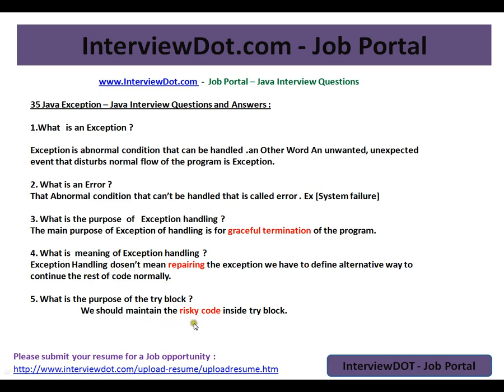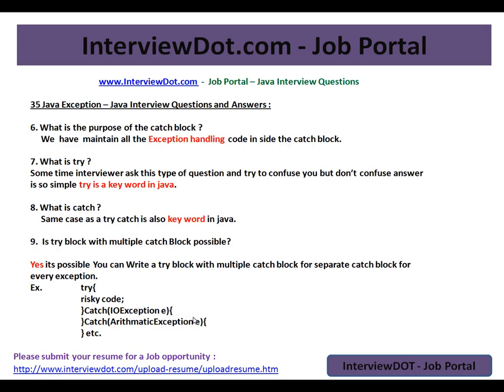What is the purpose of try block? We should maintain the risky code inside the try block. Please remember, the risky code should be in the try block. What is the purpose of catch block? We maintain all the exception handling, the recovering code, in the catch block.